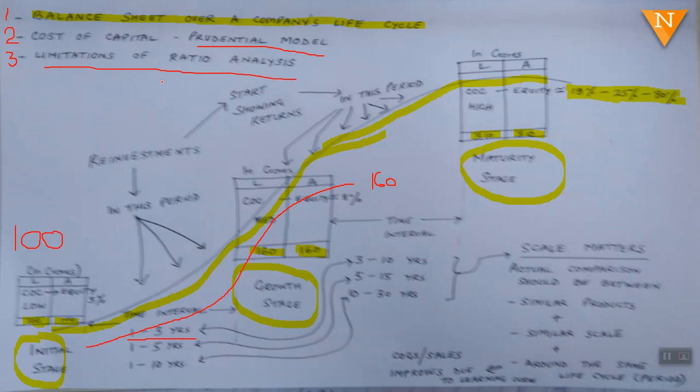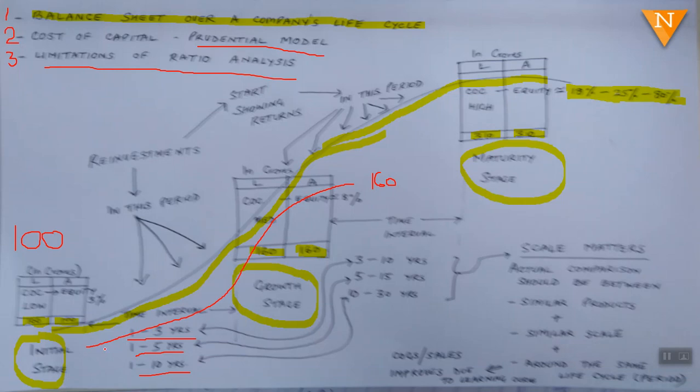So coming back to the first objective, now this balance sheet. At the same time you need to understand why there are three time intervals, 1 to 5 years, 1 to 10 years. So big companies, say with a balance sheet of 1,000 crore plus, they take 1 to 10 years for reaching from the initial stage to the growth stage.